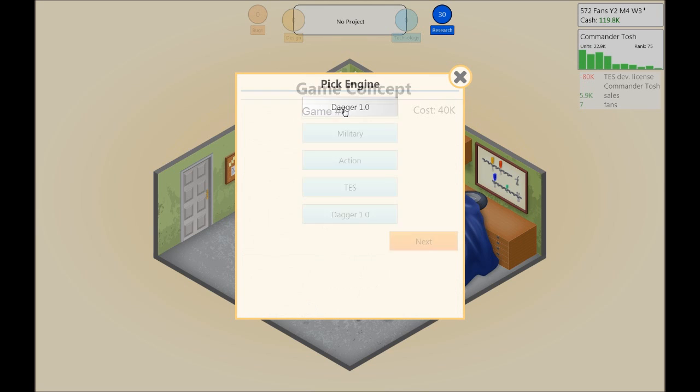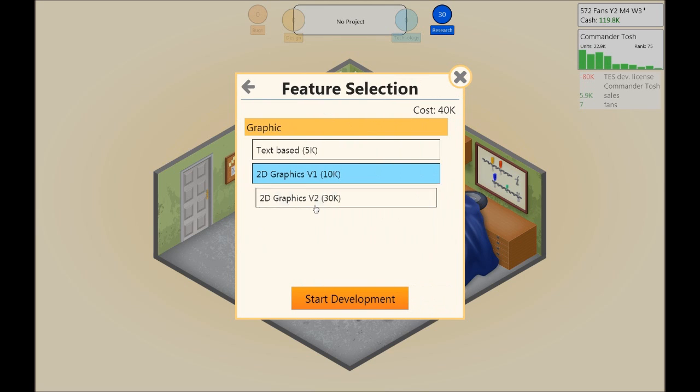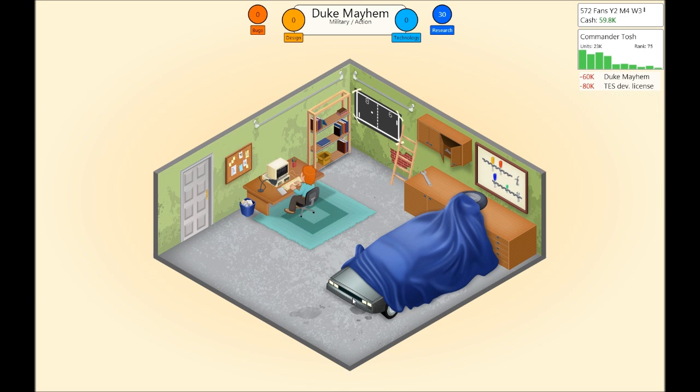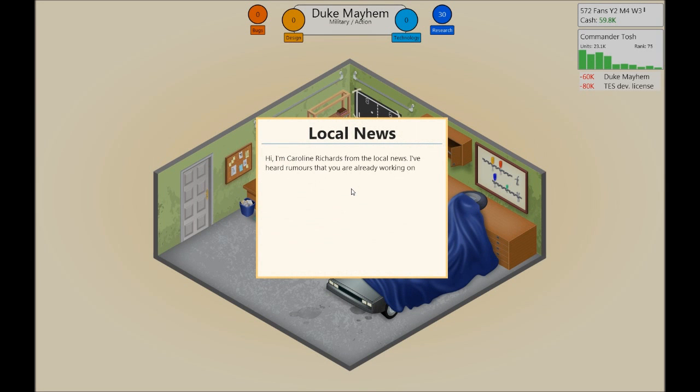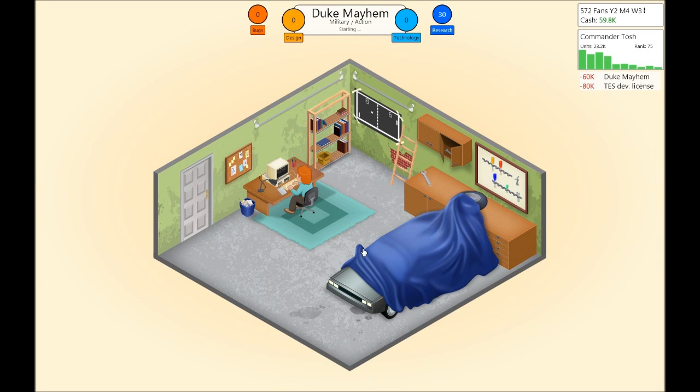And we're gonna pick the Dagger 1.0. And I'm thinking games like Duke Nukem maybe. So we're gonna call this one Duke Mayhem. Yeah. Maybe not. Yeah, let's go for it. And we're gonna use the better graphics version that we have in our engine. Okay, sure. Let's do an interview. And that was that.